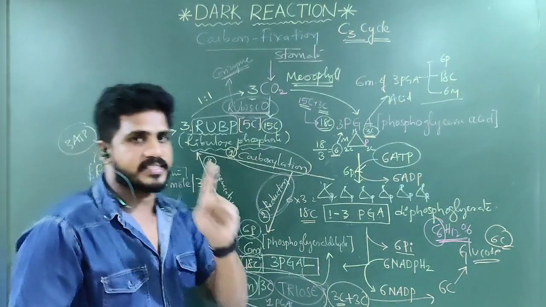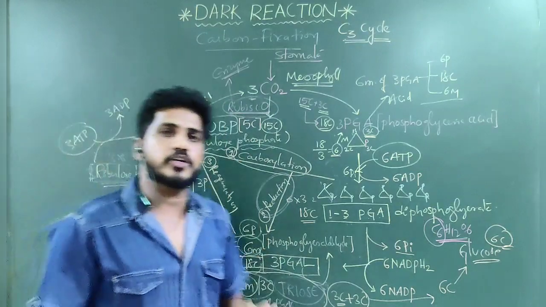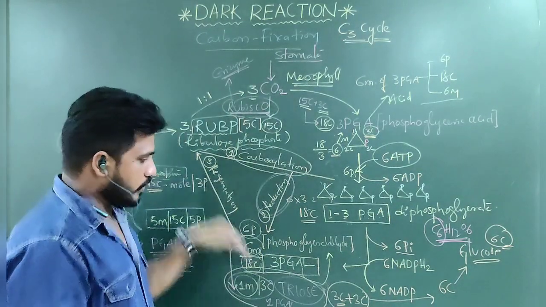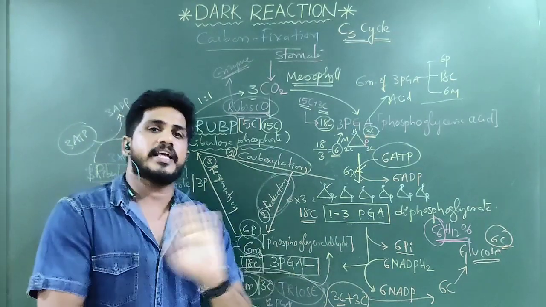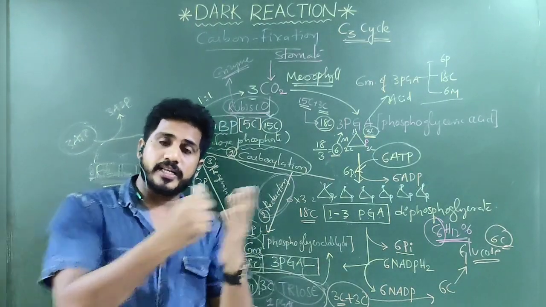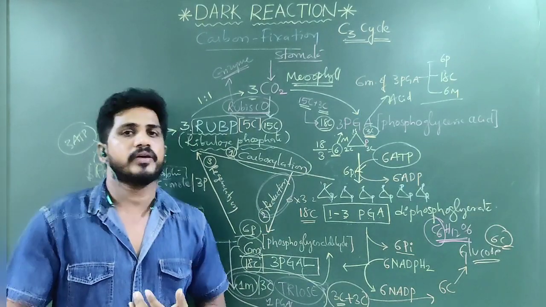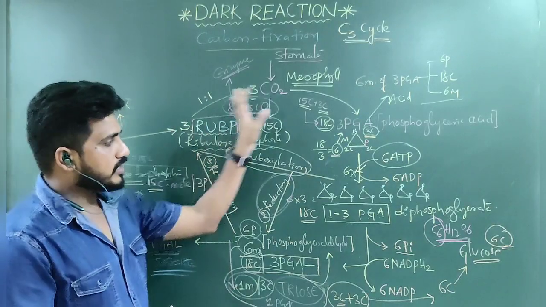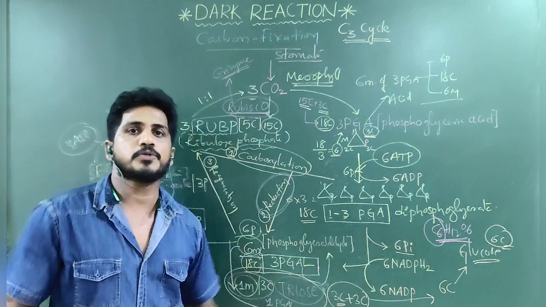If you take carbon dioxide, the ratio is 1, so 6 cycles are required. If the carbon dioxide ratio is 6, 1 cycle is enough. In one process, 1 carbon dioxide comes in. But 6 carbons directly will not come. 3 carbon, triose, is the minimum. In biomolecules you already learned: triose, tetrose, pentose, hexose will be there. There is no 1 carbon component, that's why we cannot take that. Understand? So these are all the changes that take place in the dark reaction to form the glucose molecule.